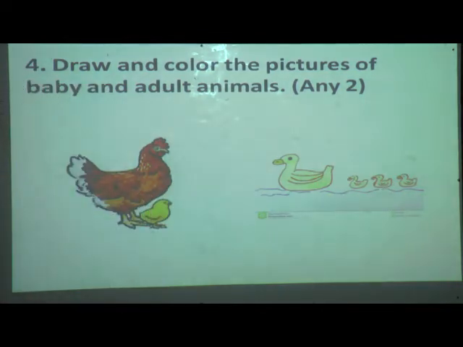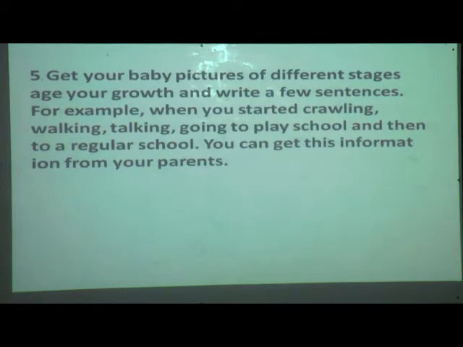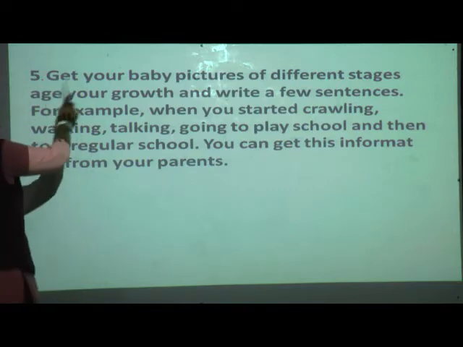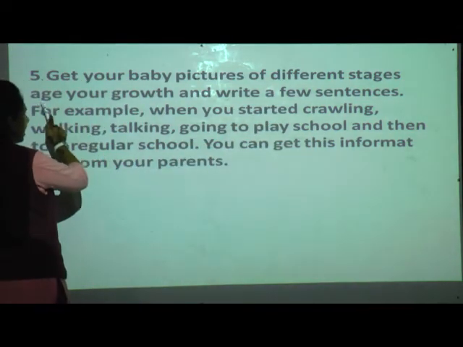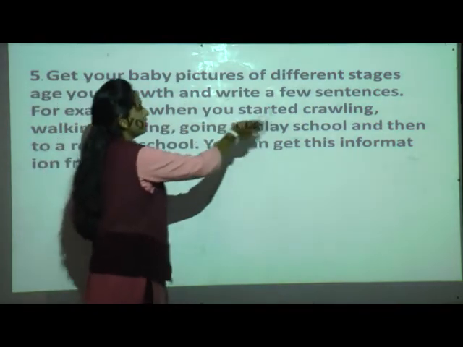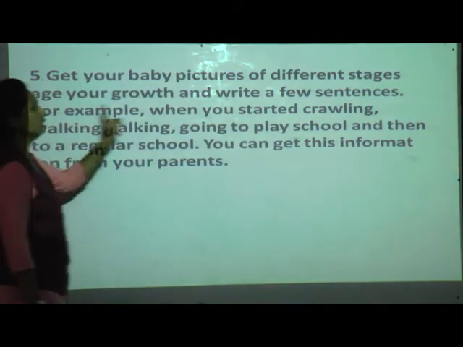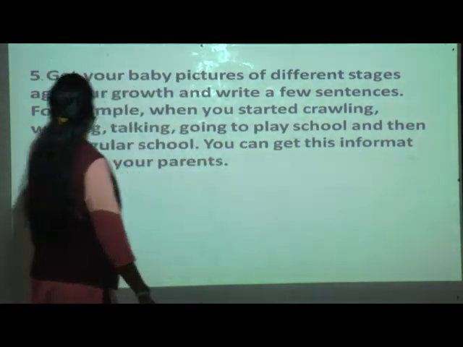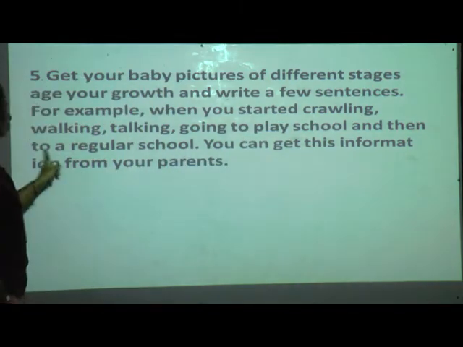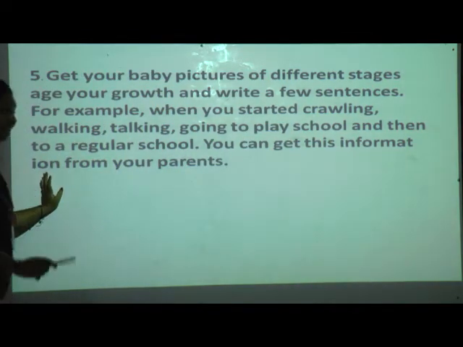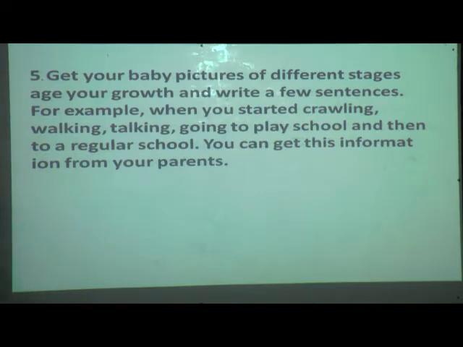Not more than that. Now we will move to our last activity, that is fifth one. It is very interesting, but here you need your parents' help. Let us see. Get your baby pictures of different stages of age, your growth, and write a few sentences. For example, when you started crawling, walking, talking, going to play school, and then to a regular school. You can get this information from your parents.